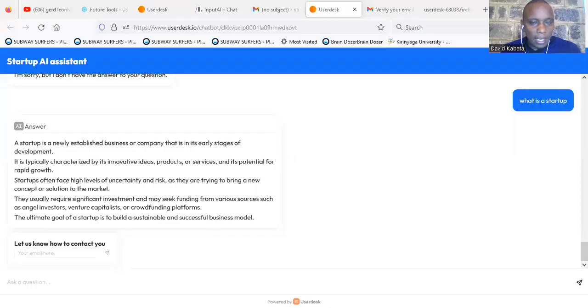So this is my simple chatbot. It is called the Startup AI Assistant. What it's supposed to do is to help you to start a small startup. I have trained it using my own book, the Startup Toolkit, and anything that is in that Startup Toolkit can be answered using this model. So let's take an example. Maybe we can just start by asking it, what is a startup?